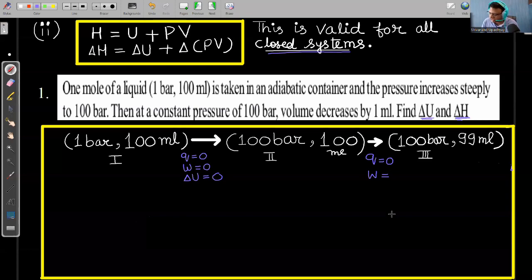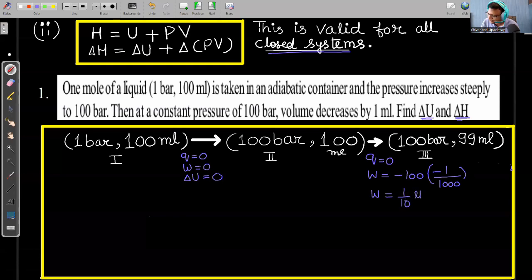Since pressure is constant from state 1 to state 3, that is 100 bar, in place of P external I can use 100 bar, and the volume decreased by 1 ml, so minus sign, divided by 1000. I have converted this volume from ml to liter. So if I simplify this, since it is compression, the work done in this process will be